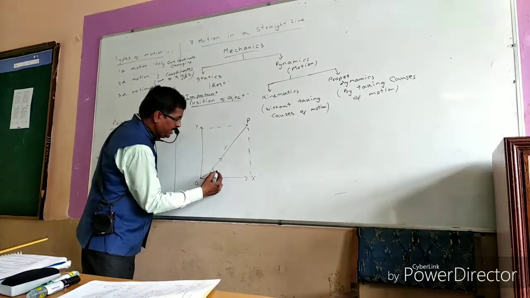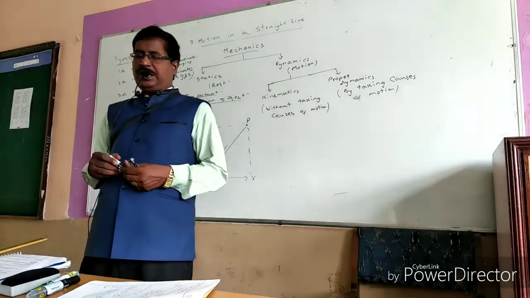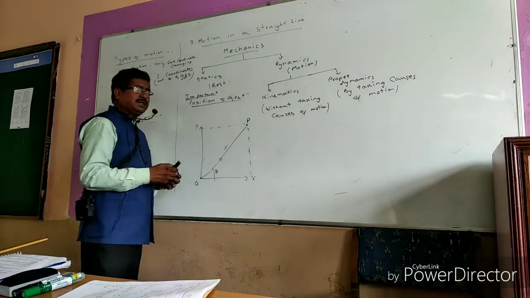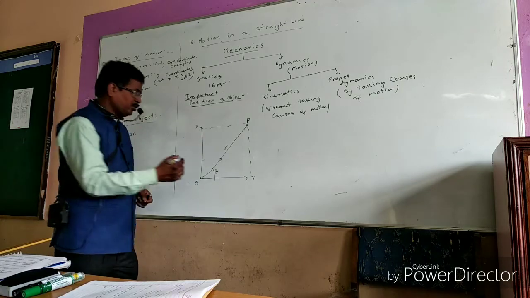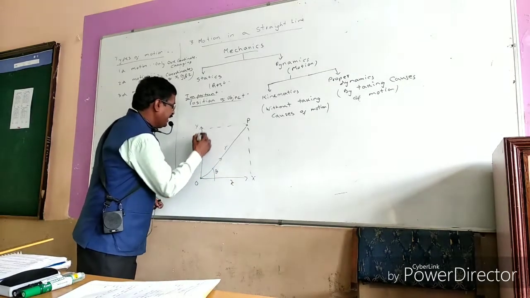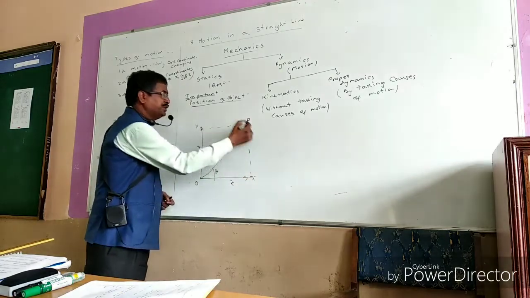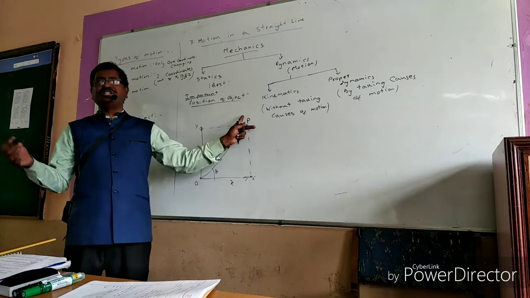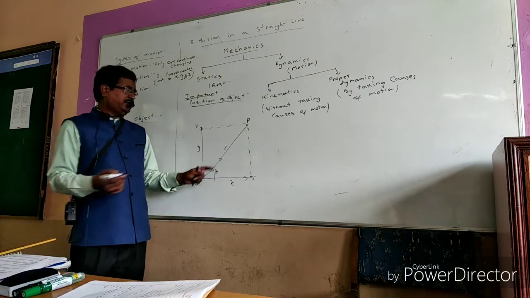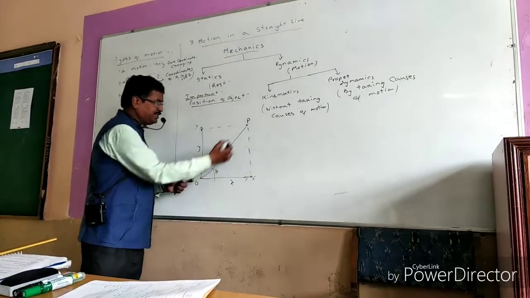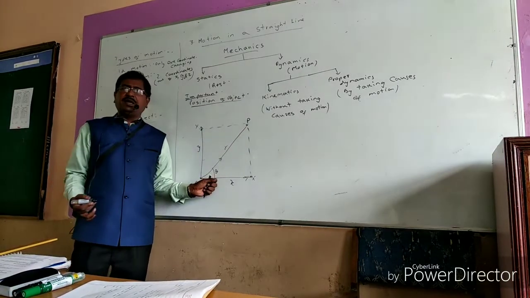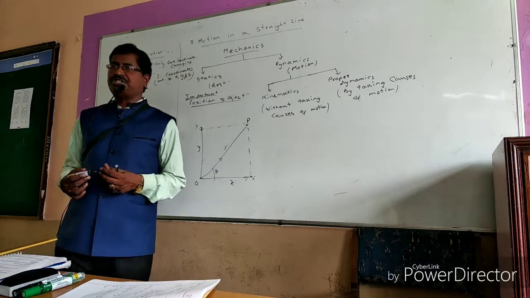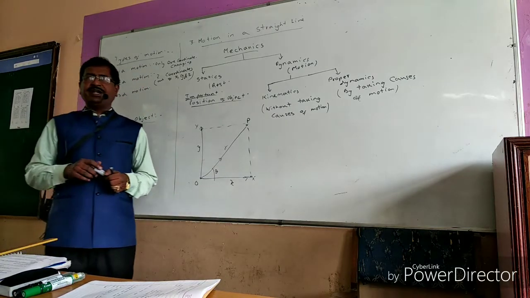The other is r comma theta: the distance from the origin and the angle with the x-axis or y-axis. Those are called polar coordinates. So there are two types of coordinates, Cartesian and polar.